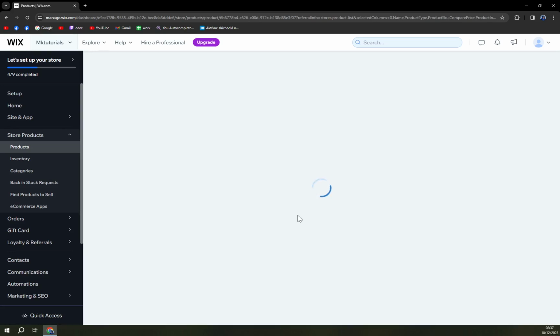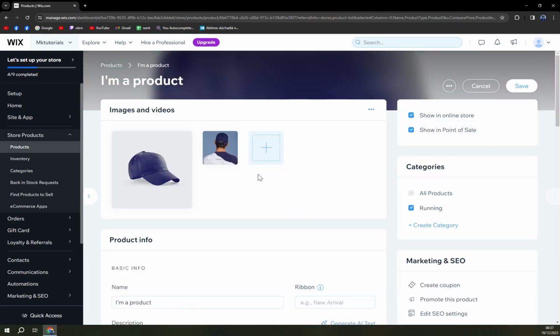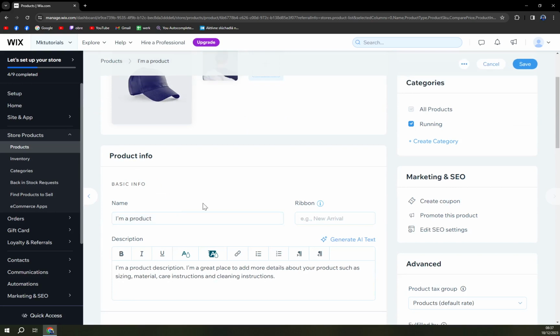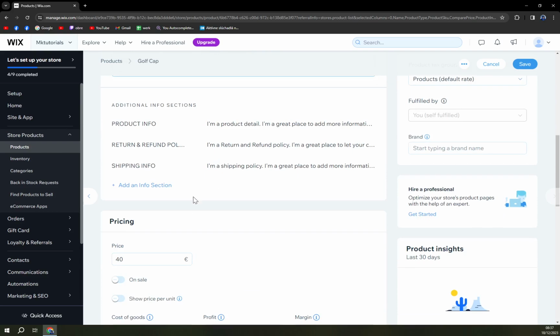Once we're in here, this golf cap is already preloaded, or pre-created, by Wix. So I'm gonna go and change it to golf cap. Very comfortable, from the best materials out there. Okay, best material, I mean, it's not gold or platinum.